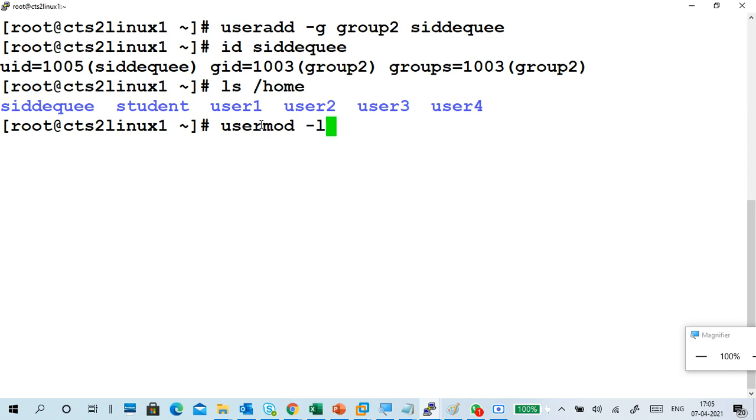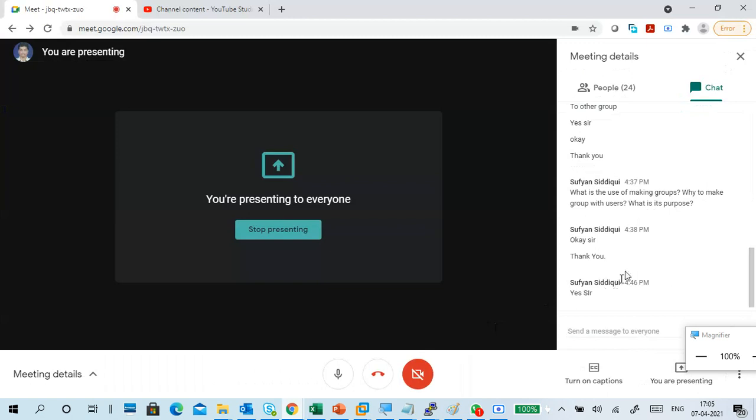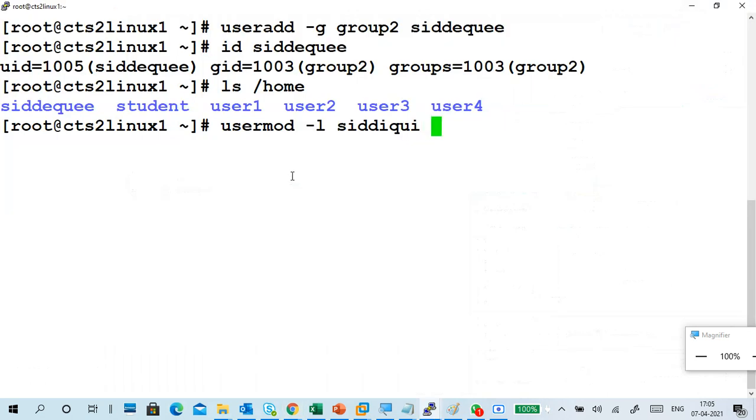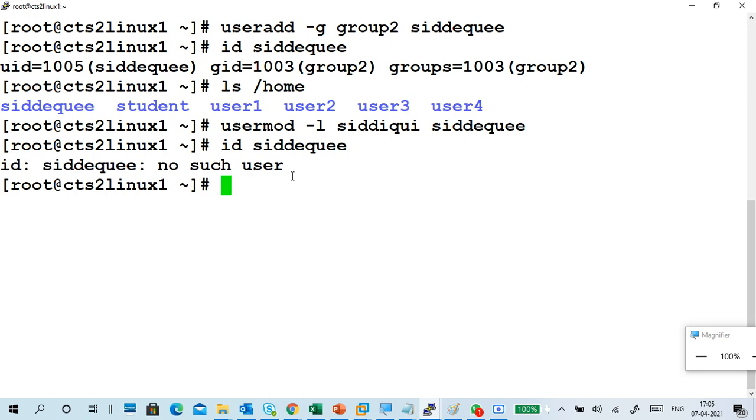Okay, usermod hyphen l, is the name correct or is it my mistake again? By changing we should not make a mistake, right? So we'll try once again. I forgot so many days. It's not throwing an error. Again id, no such user.